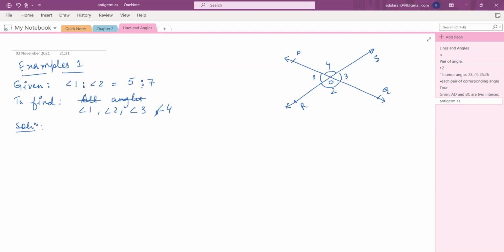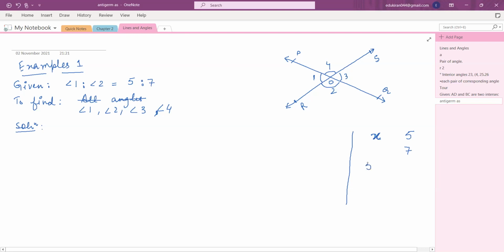Now understand one thing, you have already studied ratios and proportions in your earlier classes, right? So now what does it mean? Angle 1 and angle 2 is 5:7. Look here, if the total is x, it means that out of the total, 5 parts are of angle 1 and 7 parts are of angle 2.